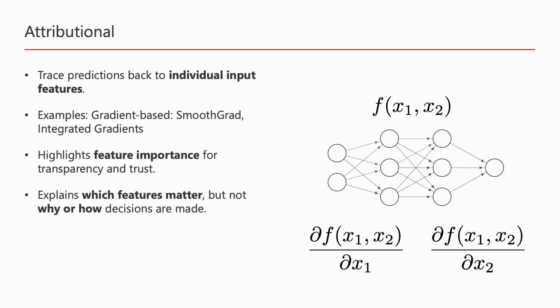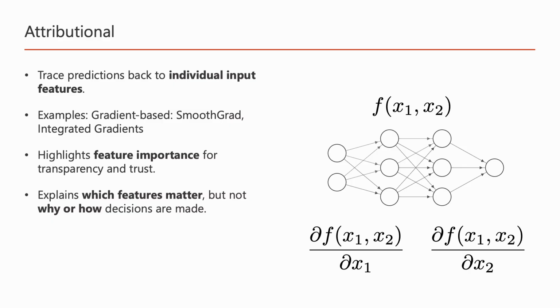Something that is a little bit more complicated and allows us to look inside this network is attributional interpretability methods. In this case, we typically want to trace predictions back to individual inputs. Many of these techniques focus on something called gradients or partial derivatives, because in this simple case, if we have two inputs, x1 and x2, and we have the function or mapping and also the structure of the network here, then we can find, for example, partial derivatives to understand the sensitivity of this output to these input features.